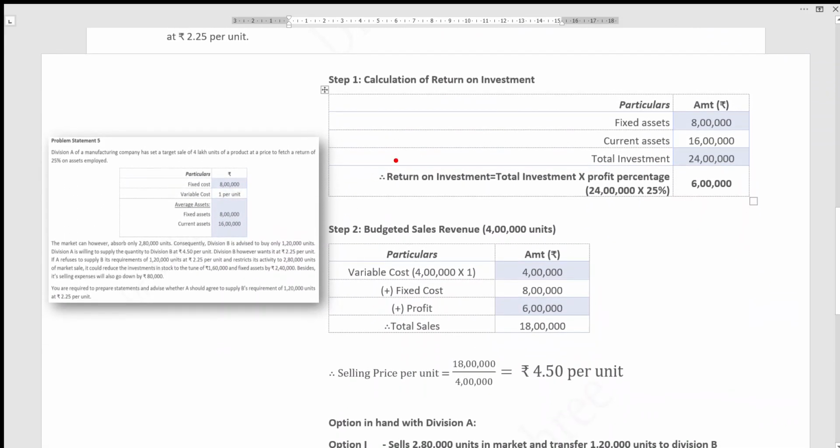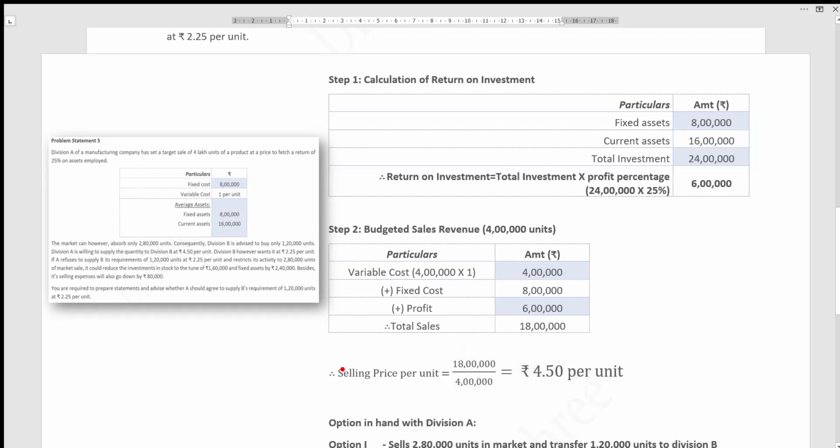Let's see the answer. The first step, as usual, is to calculate the return on investment. Take the total investment. The percentage given in the question is 25%. So total investment into profit percentage, you get the profit, nothing but the return on investment. To calculate the selling price, write the formula cost plus profit, you get the sales. Variable cost is given in the question. So for 4 lakh units, 1 per unit, you get 4 lakh. Fixed cost is also given in the question. You can see on the left hand side, 8 lakh. Profit is what we have just calculated, 6 lakh. So total it, you get total sales.